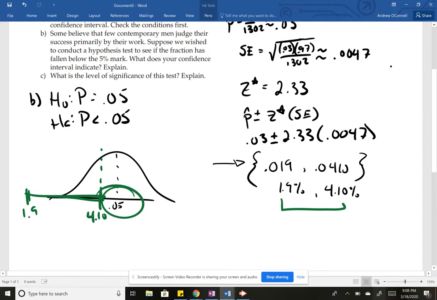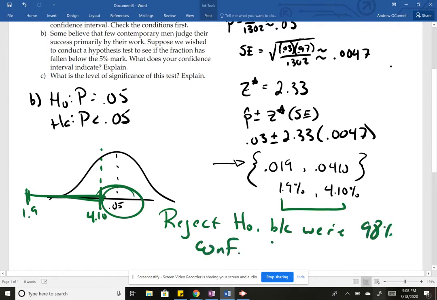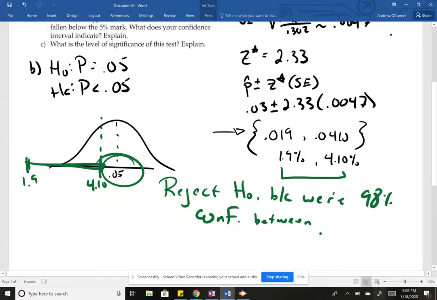So we're going to judge it by saying we're going to reject the null hypothesis because we're 98% confident that it's between, and I'd be a little bit more detailed if I didn't get cut off at 5 minutes on the video. 98% confident between 1.9 and 4.1%.